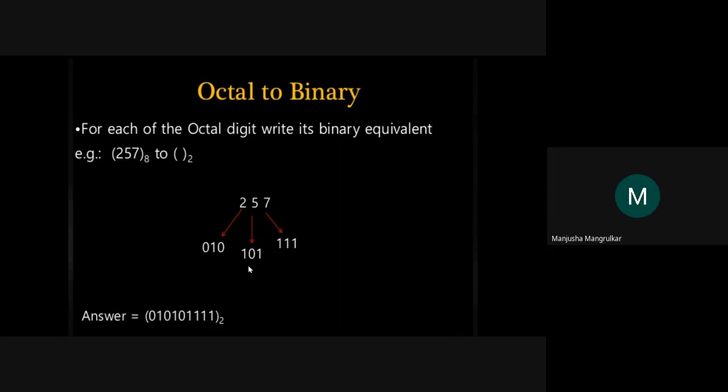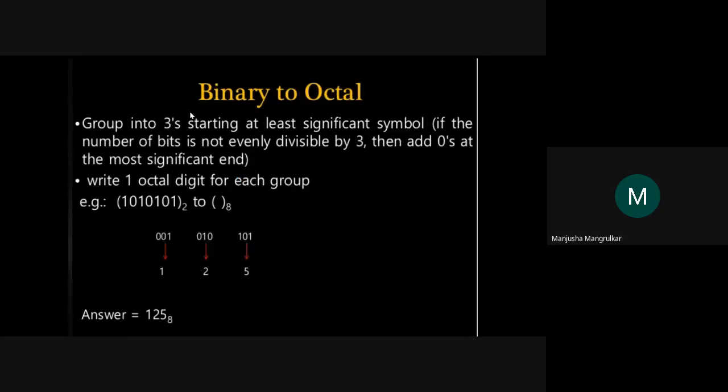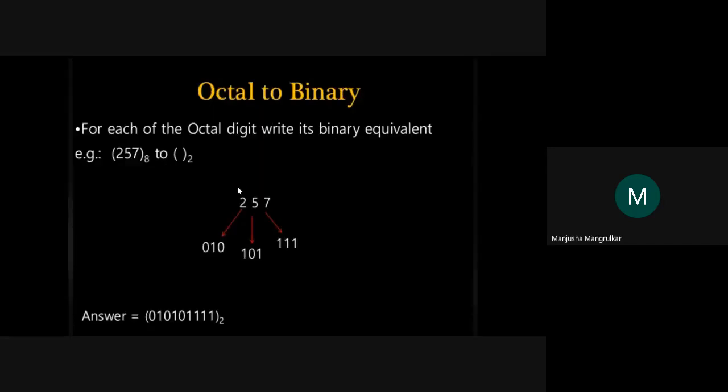5 is converted into binary as we have seen earlier: 1 and 4, 5. And 2 is converted like this. So the binary representation of this octal number is 0, 1, 0, 1, 0, 1 and 1, 1, 1. So in the first slides we learned to convert the binary number to octal, and the second is converting the octal number into the binary.